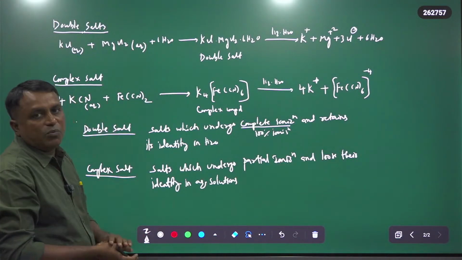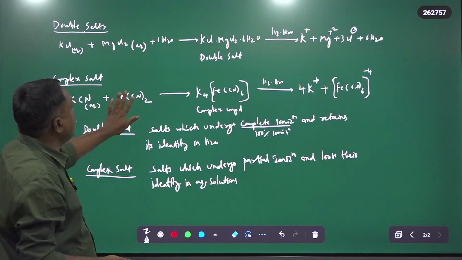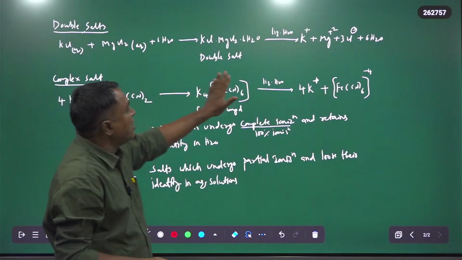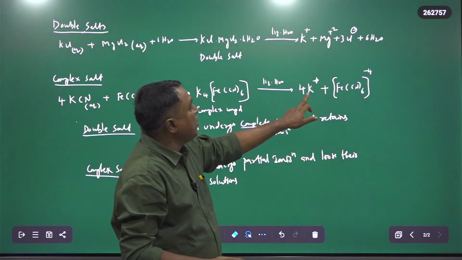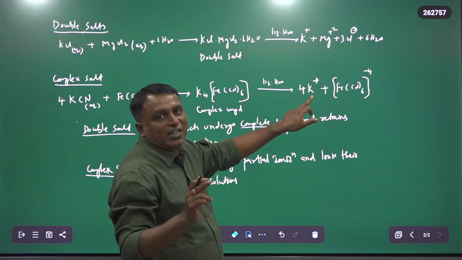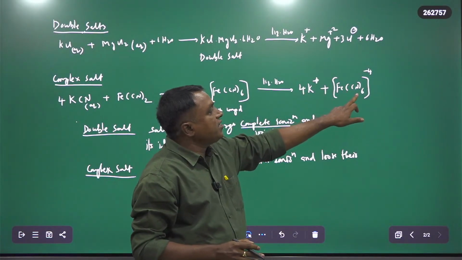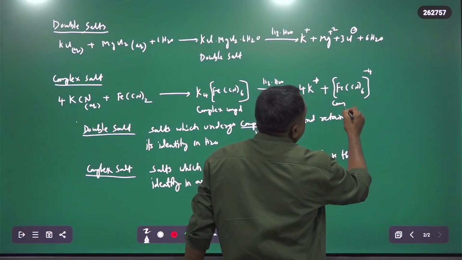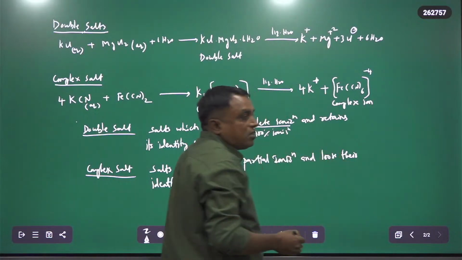By using semi-micro analysis we can identify all the constituent ions in simple salts, whereas in the case of a complex salt, after dissolving in water, what will happen? We get only one K+. For K+ we have a separate test in semi-micro analysis. But [Fe(CN)6]4- is a complex ion, and for this there is no separate test in semi-micro analysis.